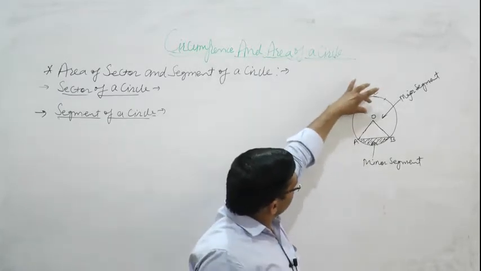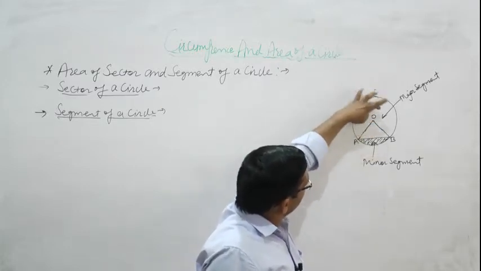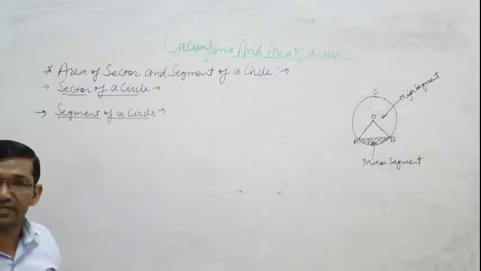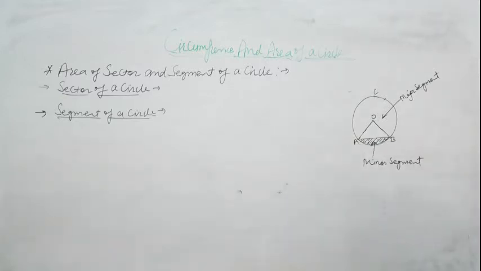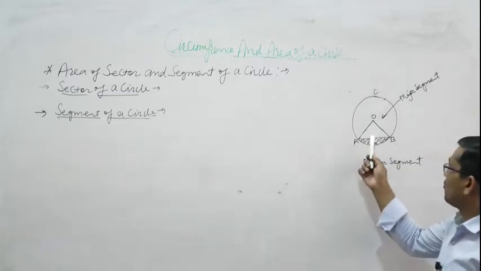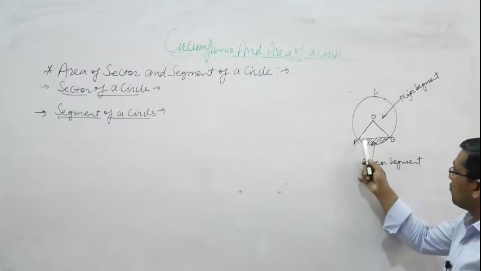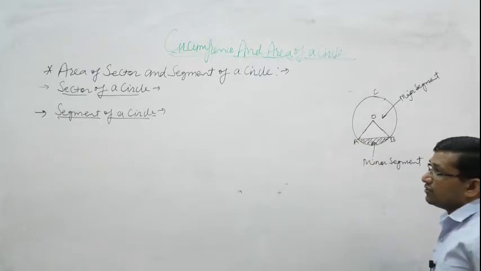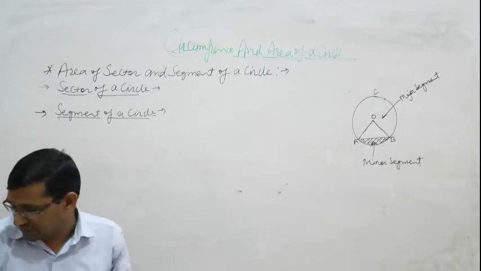Major segment is also bounded by AB chord and circumference of circle. We can also say chord and corresponding circumference. Okay? So these are the differences between sector and segment.